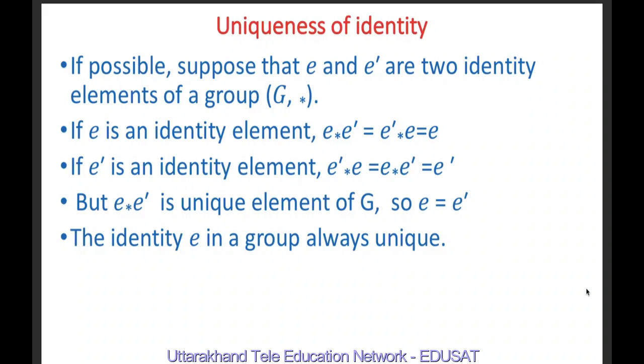Although I mentioned that there is no need of closure axiom, because by definition of a binary operation, a star b belongs to G for all a, b belonging to G. A group is abelian if a star b is equal to b star a. And a group is finite if it contains a finite number of elements, and otherwise it is infinite. The number of elements in a group is called its order.